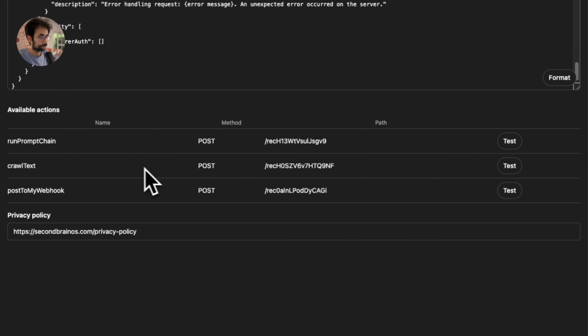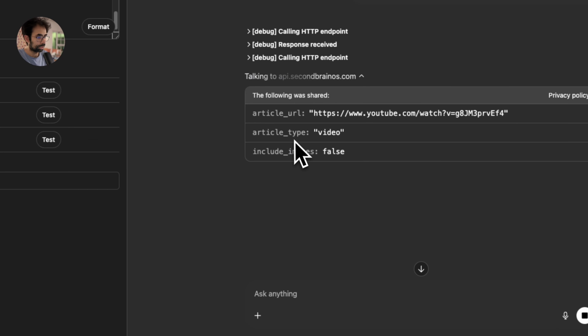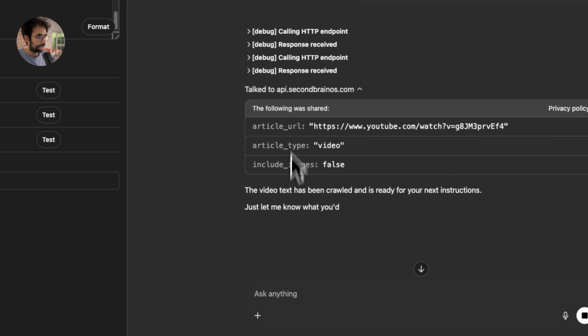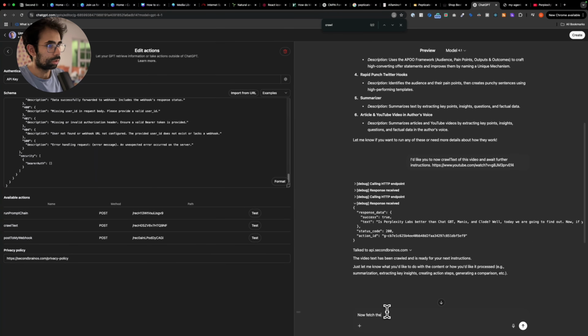Now it will use the crawl text action with the URL of this video and get the text of it. So let me show you how that looks. It's making a request to crawl text. And where is the response? Here's the response. It's all over here. So yeah, now fetch the workflow for rapid punch Twitter hooks. Fetch the prompts for it, and then run them on the text of the video.